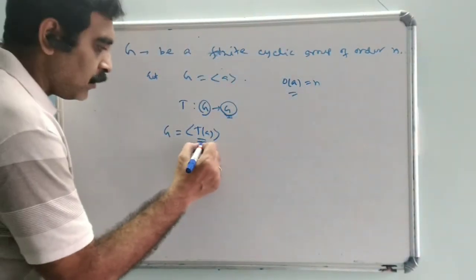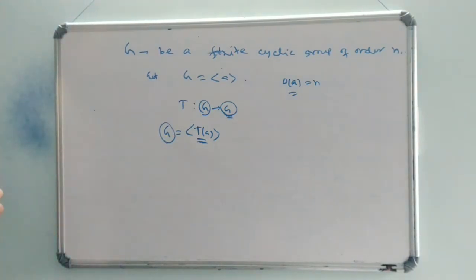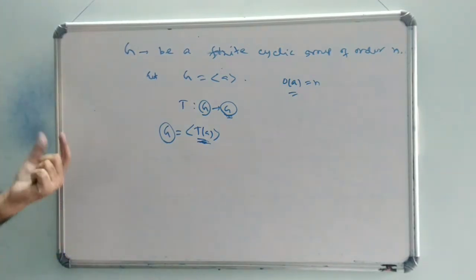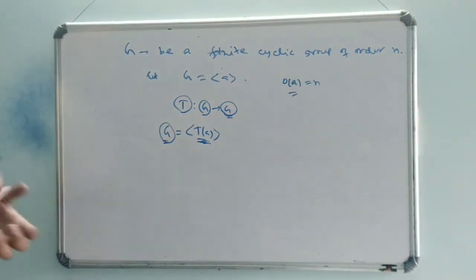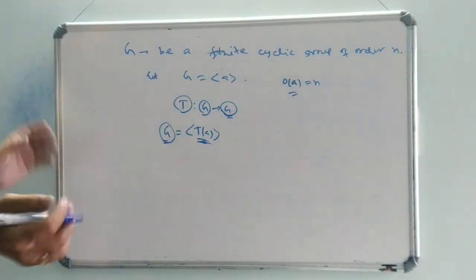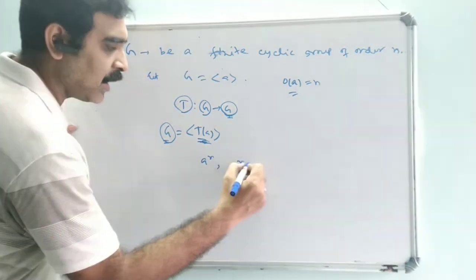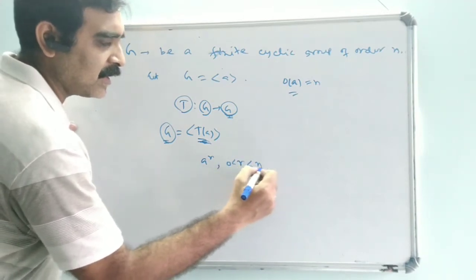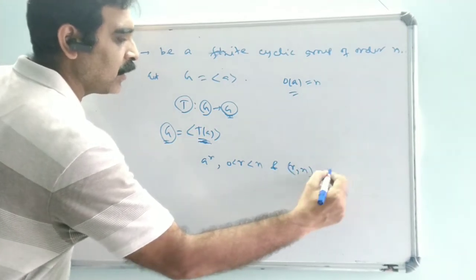Now, what are the generators of G? Those are the options for T, where T means the automorphisms. We know that the generators of G are a to the power r, where 0 < r < n and r is prime to n, that is, gcd(r, n) = 1.